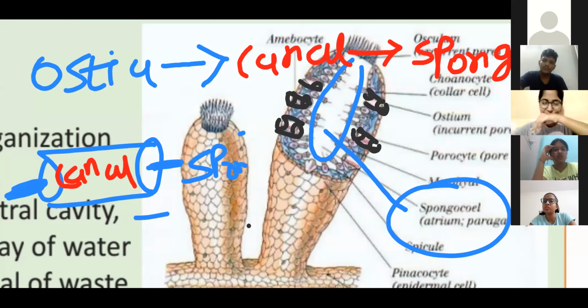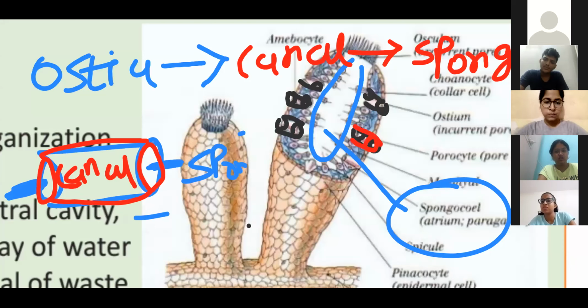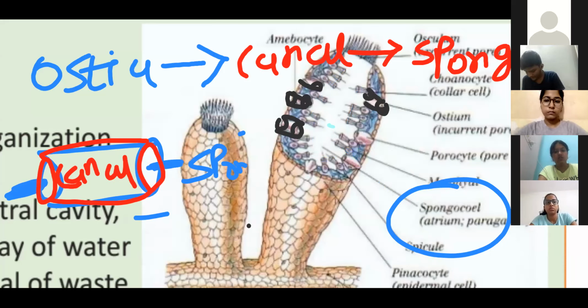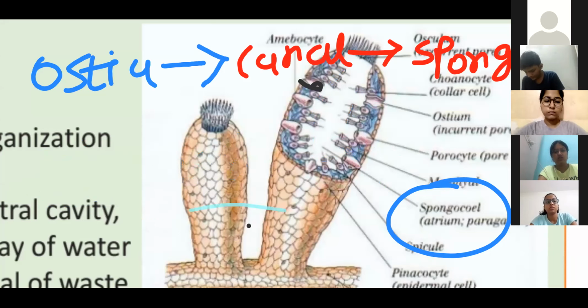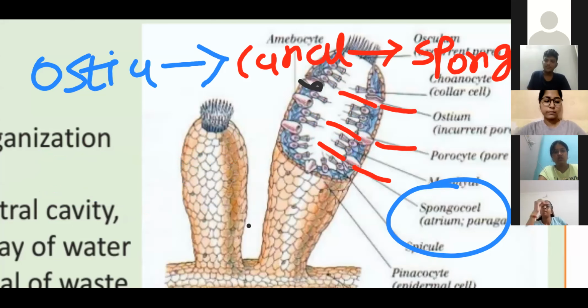First, on the outer body surface of sponges, ostia are present. The structure of ostia is like this, see, in this way. On one side it opens on the outside, on the other side it opens into the spongocoel. Now, through these ostia, water enters into the spongocoel by passing through the canal.